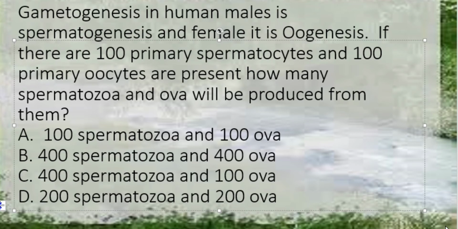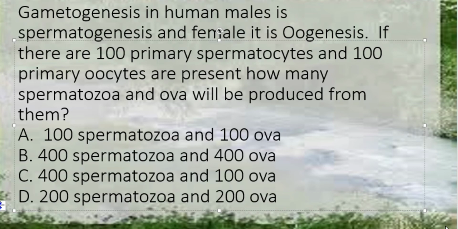So usually, whether it is plants or animals, female gametes will be in a 1:1 ratio. That means one mother cell, ultimately only one gamete will form, though reduction division will give rise to 4, 3 will degenerate. Whereas in case of males, from 1 into 4, it's a multiple of 4 all the time. So primary spermatocytes are 100. They undergo meiosis 1 to form 200 secondary spermatocytes. 200 secondary spermatocytes complete meiotic division to form 400 spermatozoa.